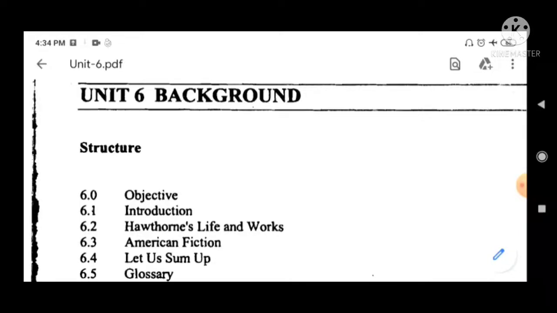I will cover today Unit 6, the background of The Scarlet Letter of American literature, your MEG06.